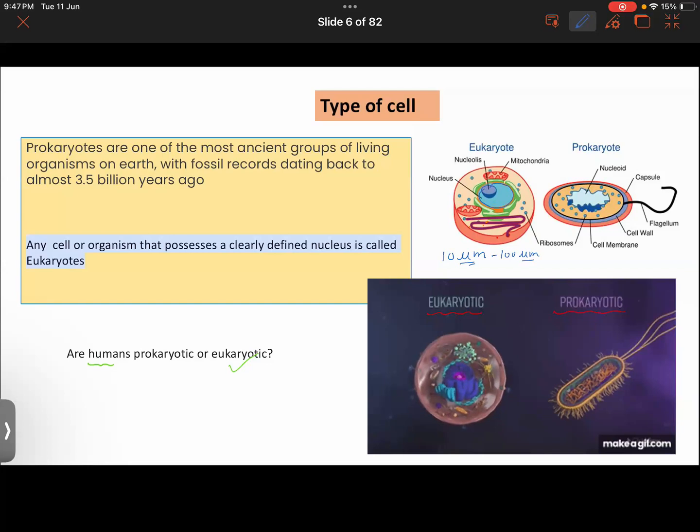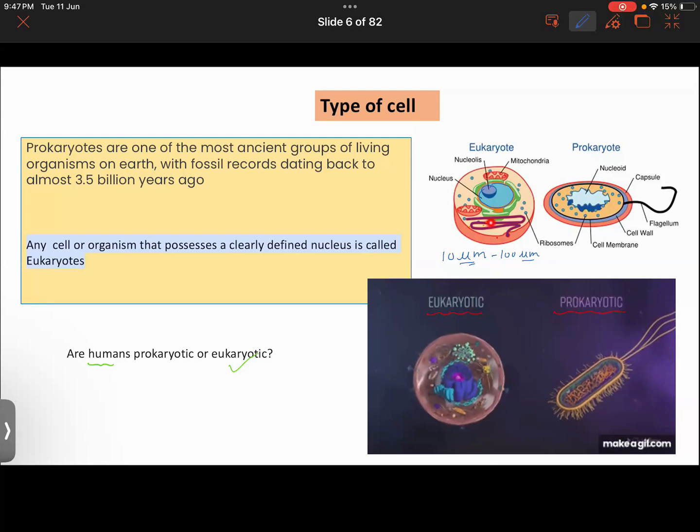A micrometer is a very small unit of length. We have units like millimeter, centimeter, meter, kilometer, like that. So the micrometer is a very small unit of length that you would use to measure microorganisms, because you can't use millimeter to measure the length of microorganisms or the cell. So you have to take a very small scale like this. Hope so far it is clear.